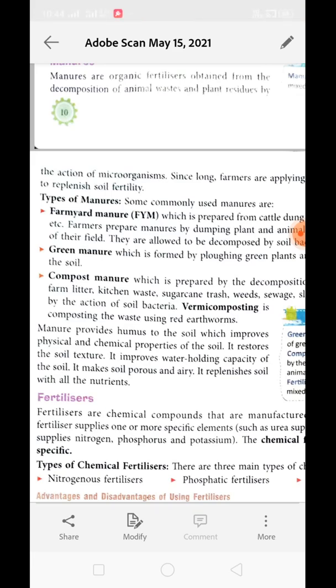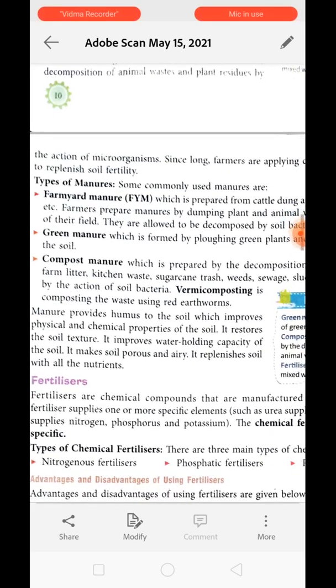Complex nutrient materials are present. This complex nutrient material is later acted upon by microbes and converted into simple nutrients. Then it gets mixed into the soil. They will dissolve in water and then later be used by the plant. So it improves the soil chemistry. Physical and chemical properties both are improved by application of manure.